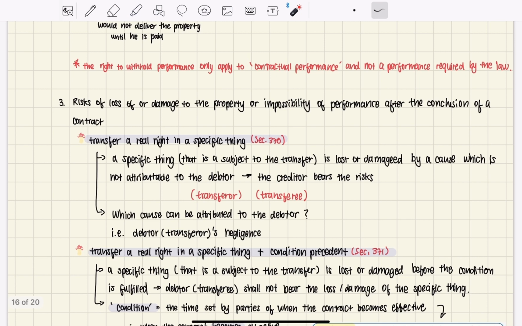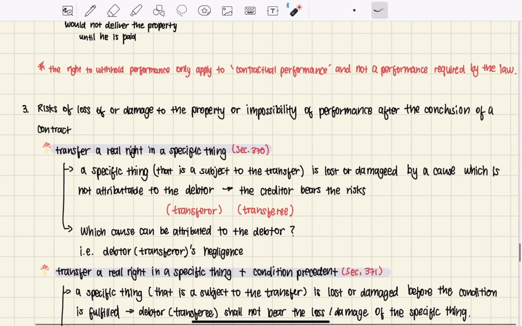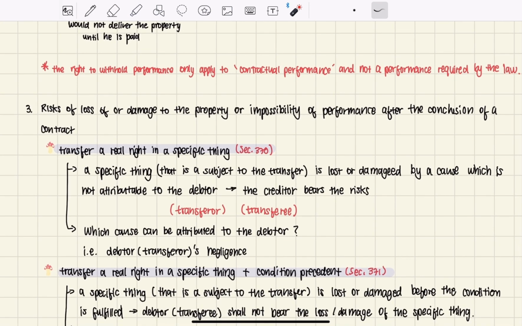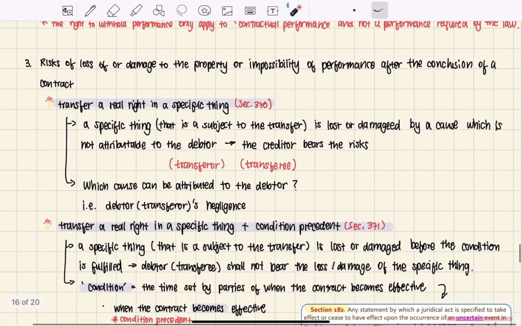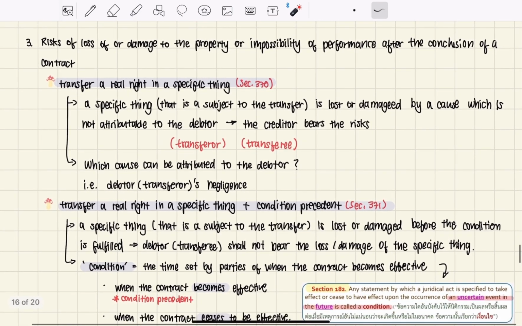One cannot withhold the performance if it is required by the law. The third point in this topic is the risks of loss of or damage to the property or impossibility of performance after the conclusion of a contract.